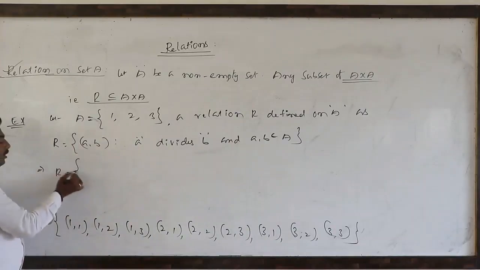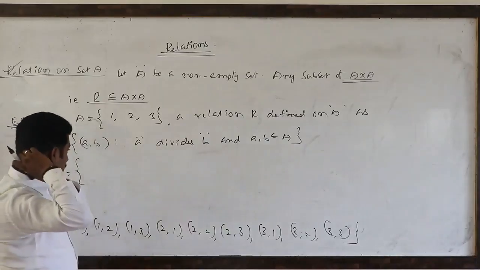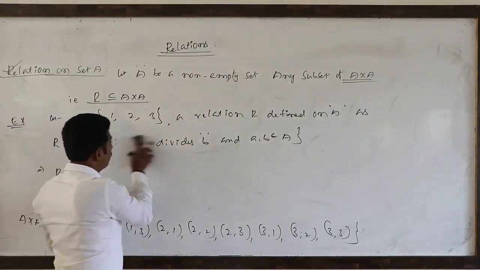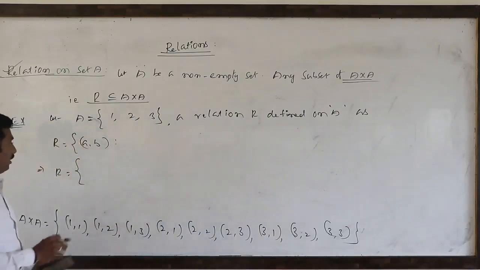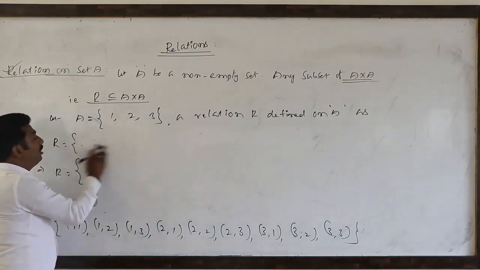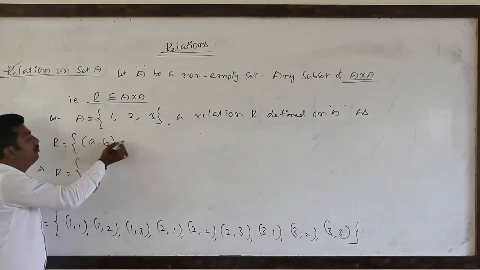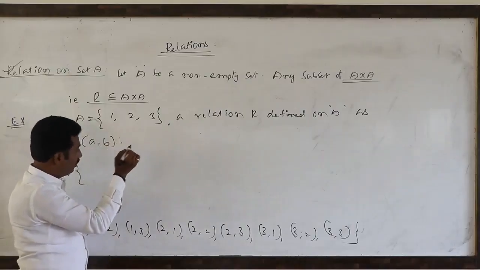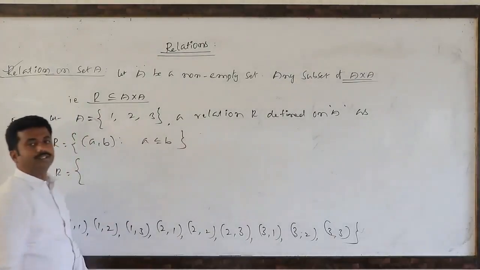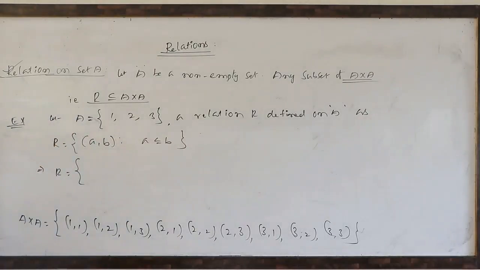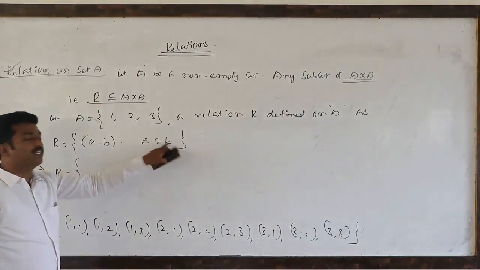If you take this example, or instead of this relation, since we have already defined this relation, we will change the relation. The set of all ordered pairs (a, b) such that a is less than or equal to b I will take. a is less than or equal to b means the first component is either less than or equal to the second component.